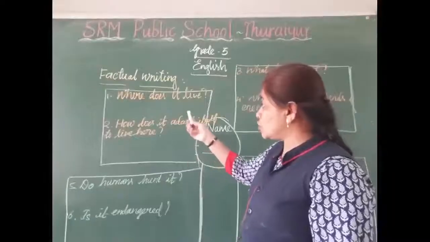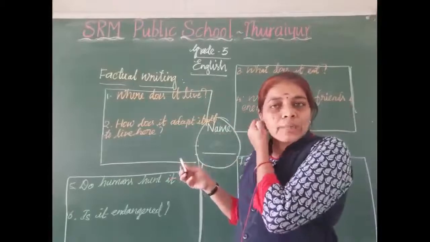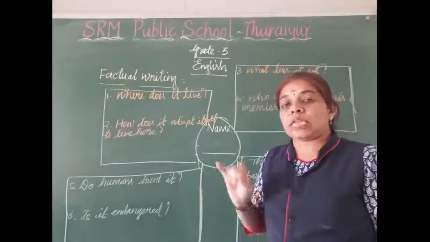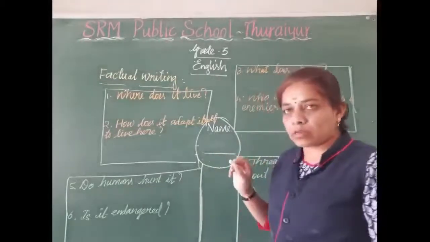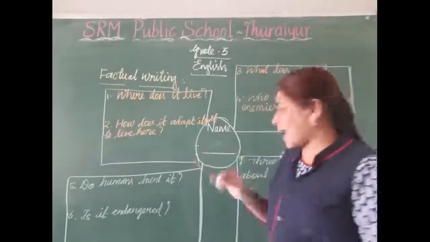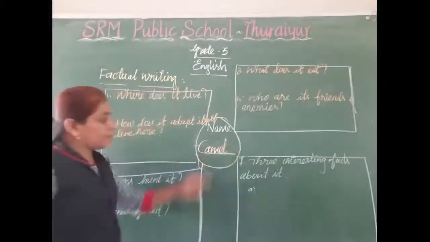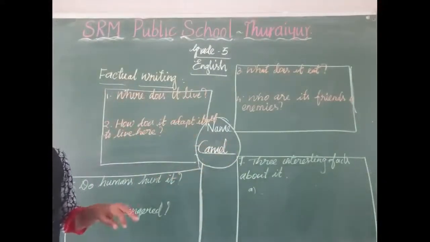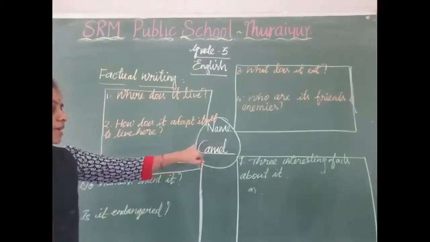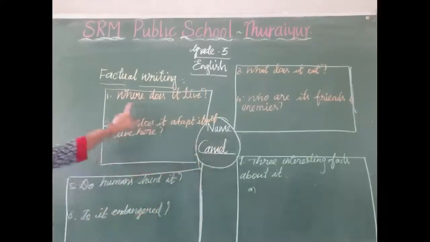Okay dear. We are going to select any one animal. Before that we selected a bird and wrote about their facts. Now I am going to select any one animal. What animal have I selected? Camel. In the name column I want to write the name of the animal I have selected. Camel. Next, what is the first question?